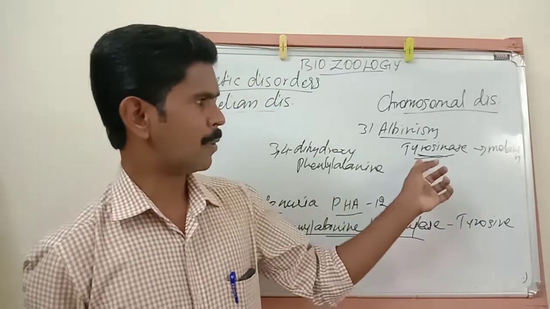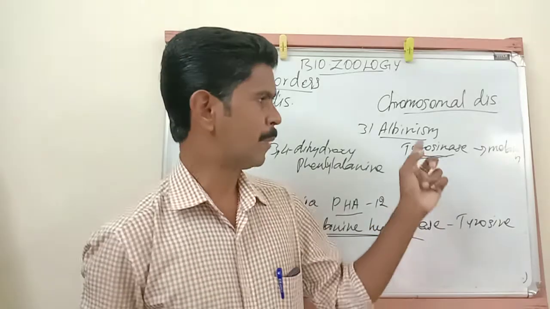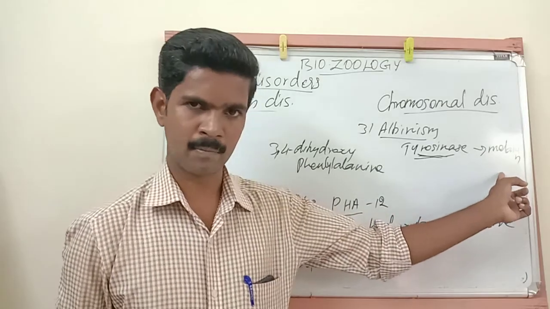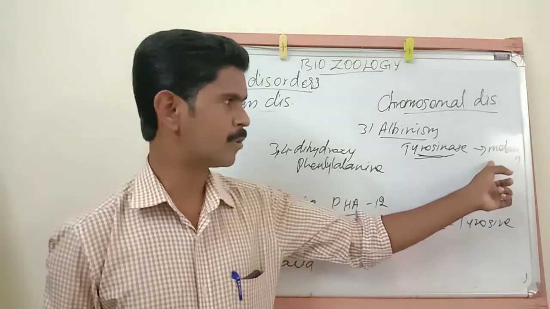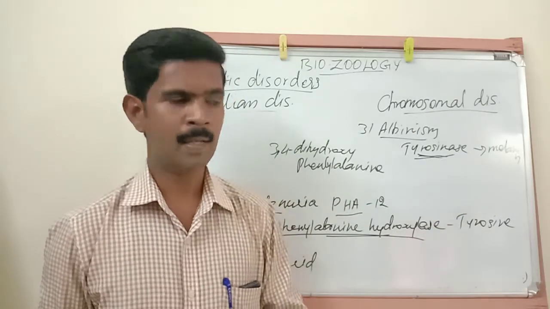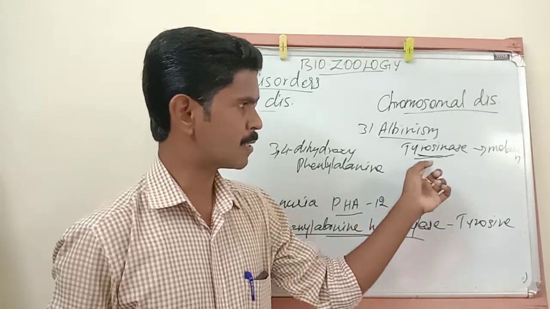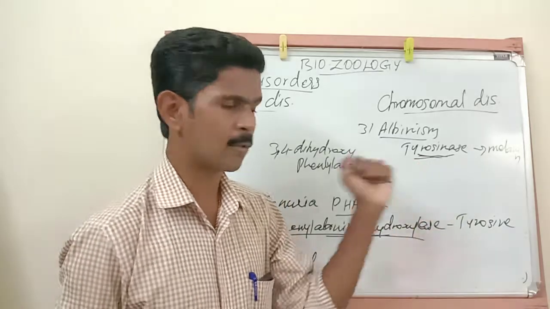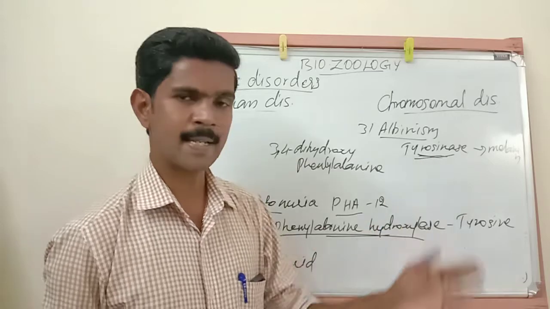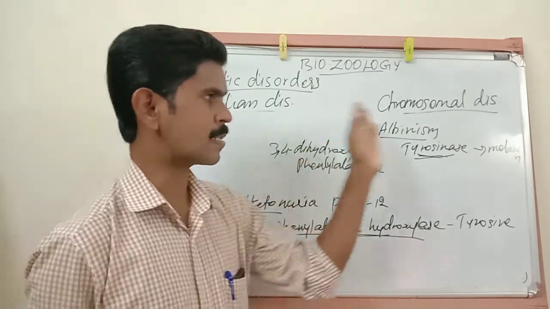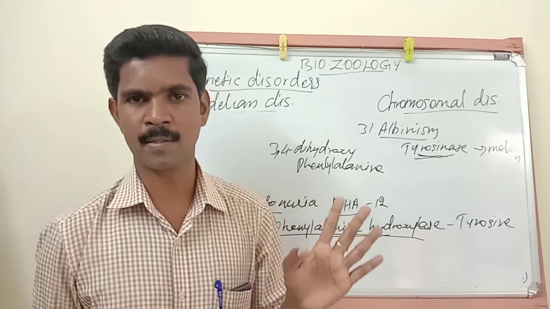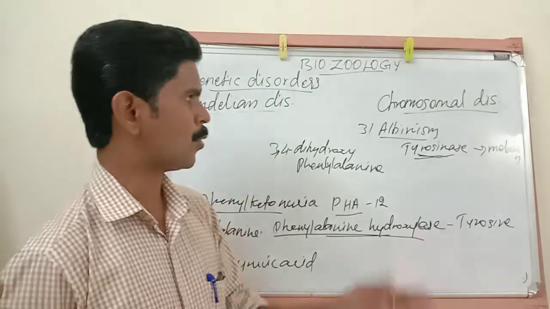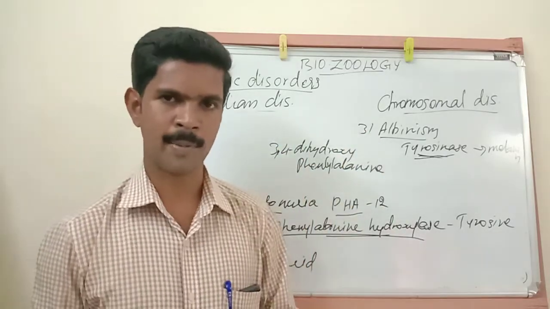Here one enzyme, called tyrosinase, converts 3,4-dihydroxyphenylalanine into melanin. If the genes responsible for producing tyrosinase undergo mutation, they are unable to produce the enzyme. If the tyrosinase enzyme is absent, this amino acid is not converted into melanin, so the melanin concentration is very low in the affected person. I hope you understood this third disorder, albinism.